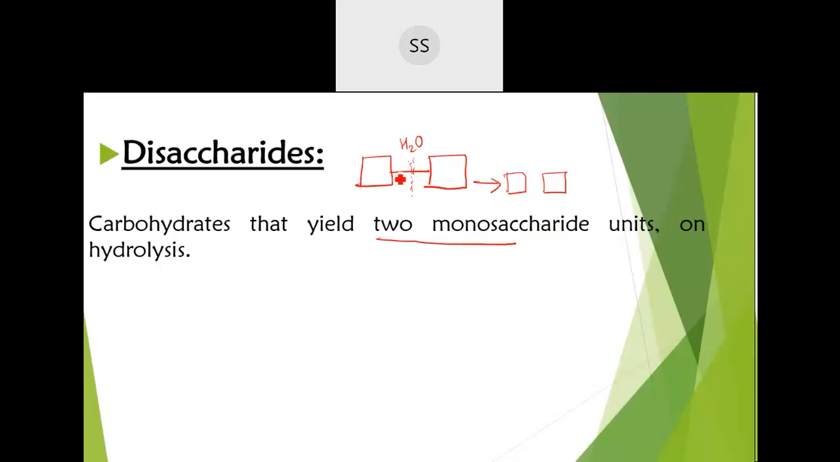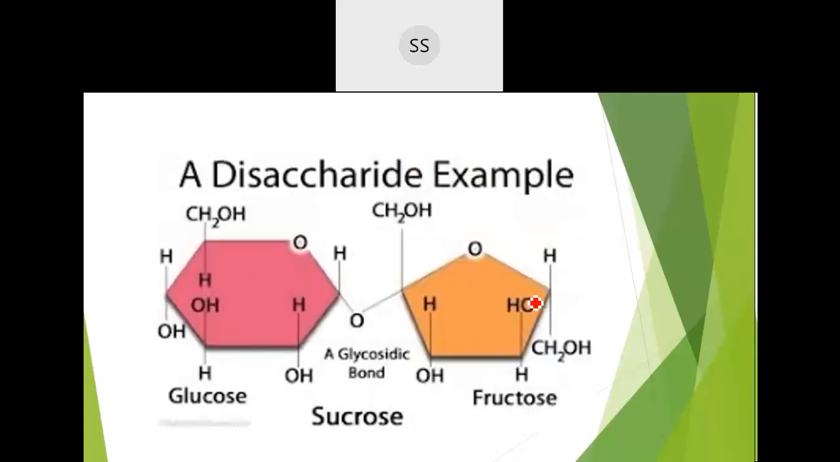So these are combined together, joined with a bond. When you hydrolyze, they break down and give you 2 different units. For example, here we have taken sucrose. You can see they are joined by this oxygen linkage, the glycosidic linkage. If you add water on this side, this will break down. It will give you one H here and one OH will go this side. Then you will get a separate glucose unit and a separate fructose unit. So sucrose on hydrolysis gives you glucose and fructose. So they are called disaccharides.